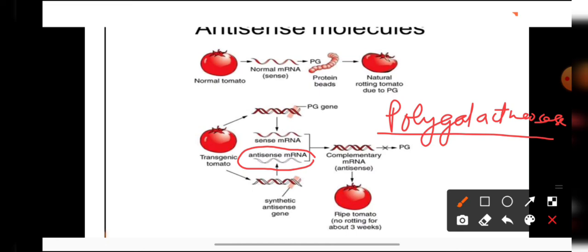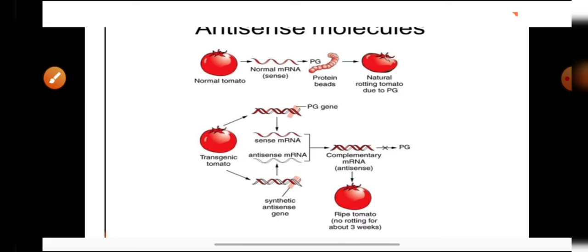In this way this particular enzyme, which is responsible for the ripening of the fruits and vegetables, will not form. So this is a very novel strategy by which we have increased the shelf life of fruits or vegetables by delaying their ripening, or by blocking the action of this particular enzyme which is responsible for the ripening of fruits and vegetables.